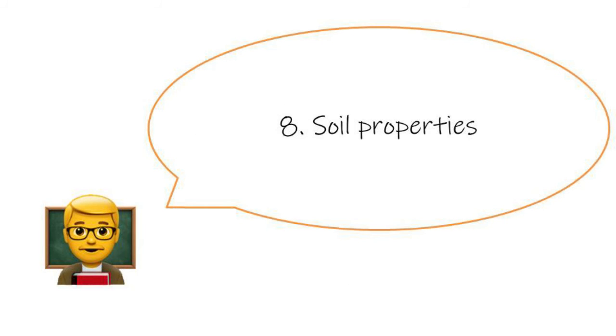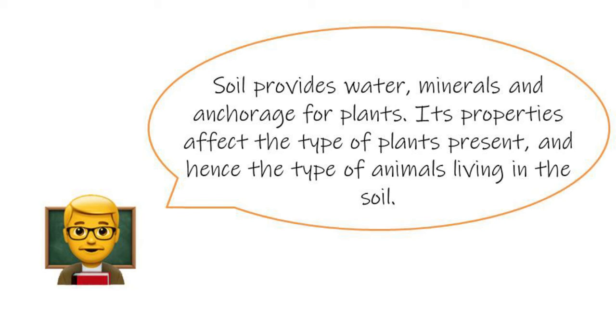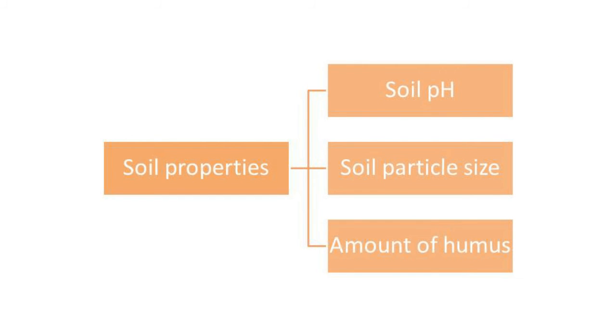Soil properties are also another abiotic factor. Soil provides water, minerals, and anchorage for plants. Soil properties affect the type of plants present and hence the type of animals living in the soil. Soil properties include soil pH, soil particle size, and the amount of humus.